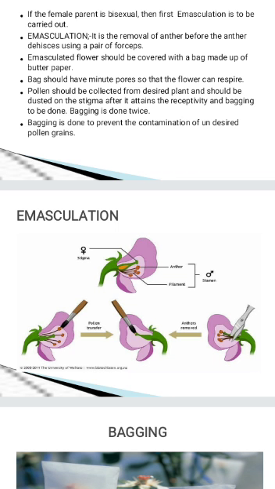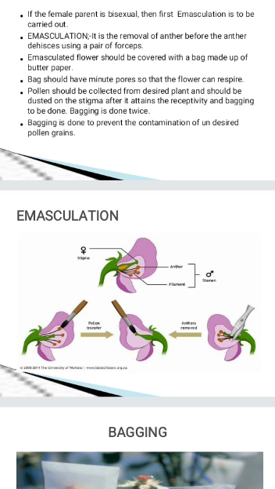This technique is called bagging. So why do we have to do bagging? To prevent the contamination of undesirable pollen grain. And the bag should have minute pores on it so that the flower can respire.